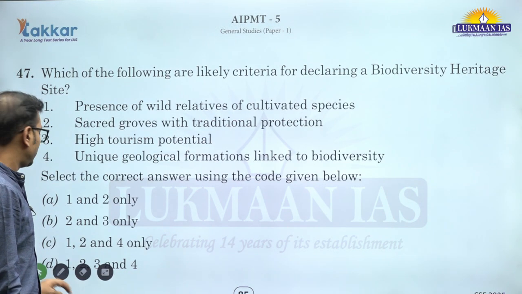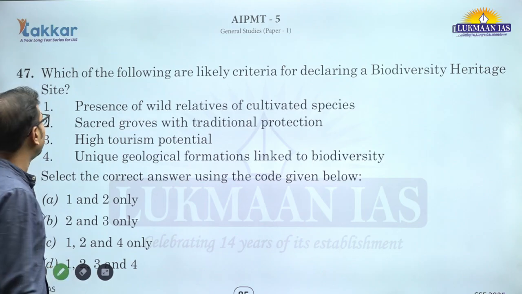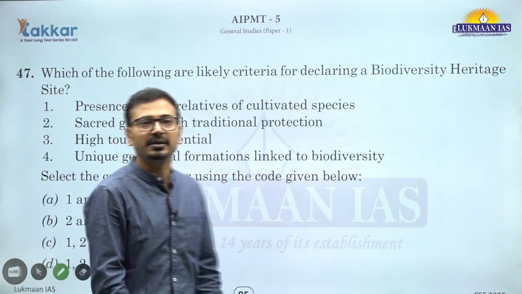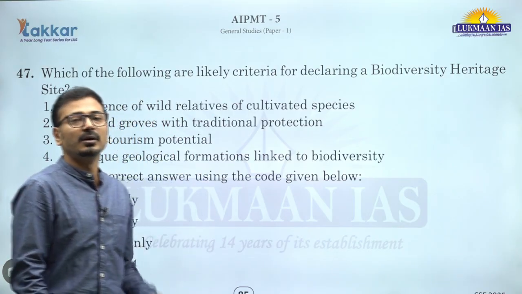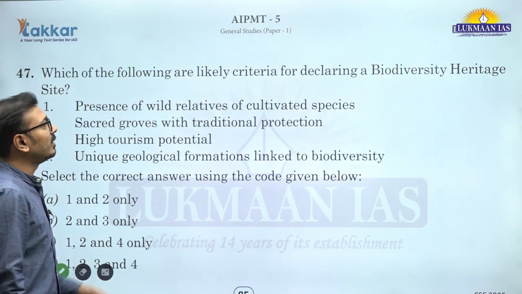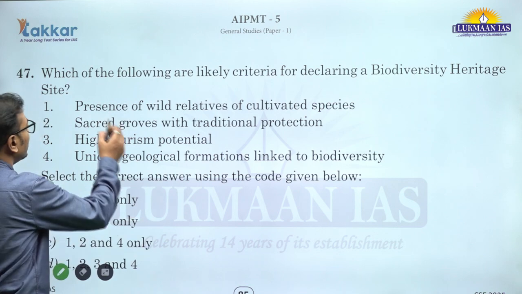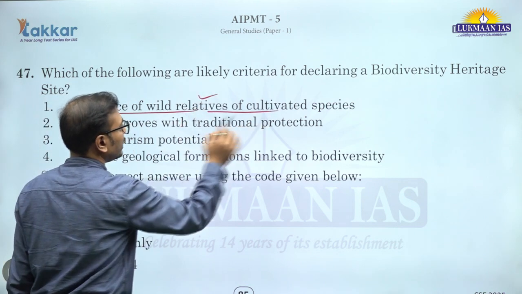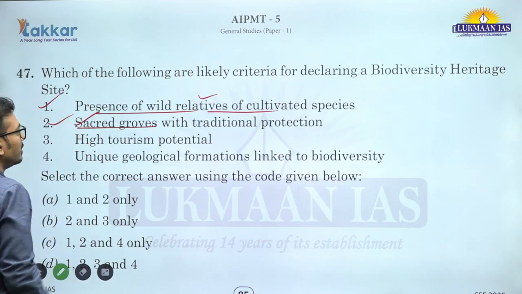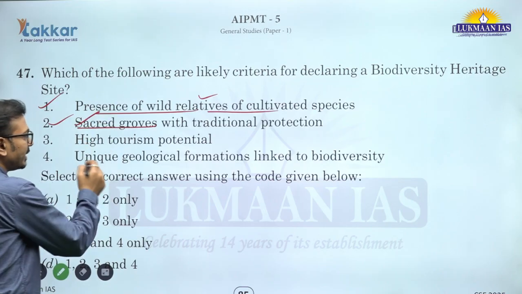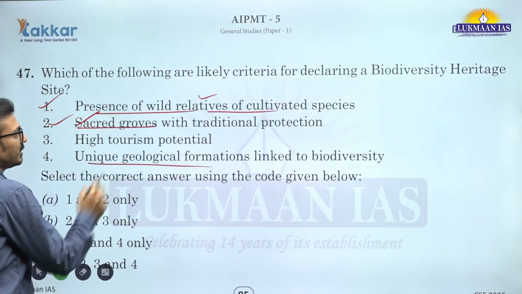the likely criteria to declare a biodiversity heritage site. Biodiversity heritage sites under the Biodiversity Act 2002 can be declared by the state biodiversity board. On what basis is it done? Yes, presence of wild relatives of cultivated species, one of the criteria. Sacred groves with traditional protection, that is also true. Unique geological formation linked to biodiversity, yes.